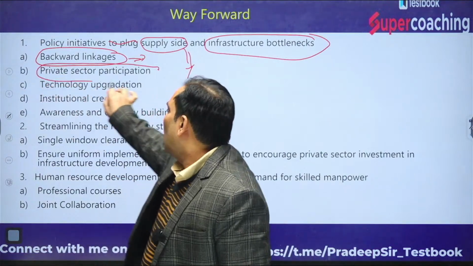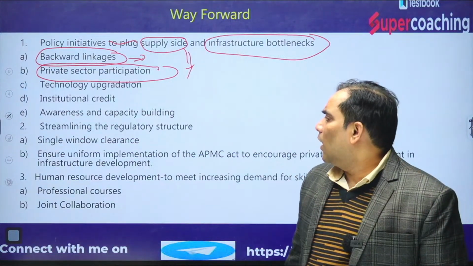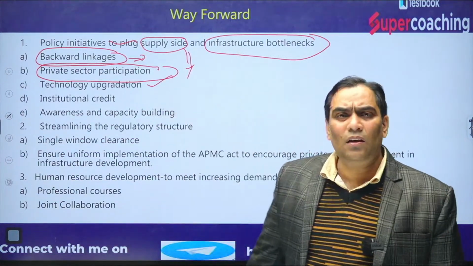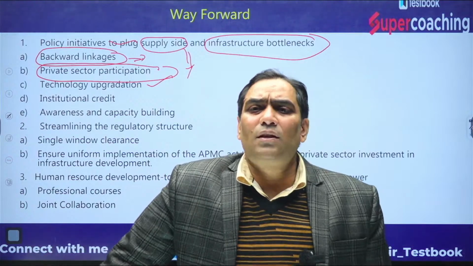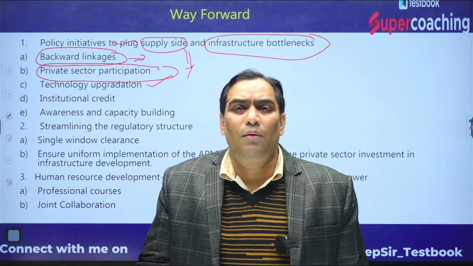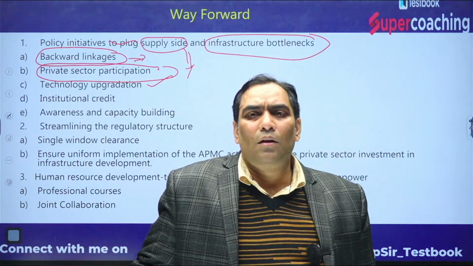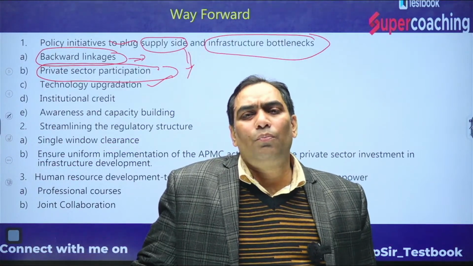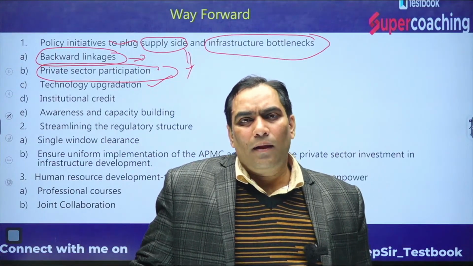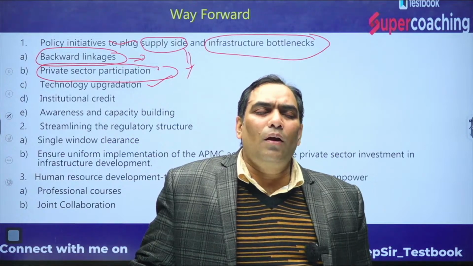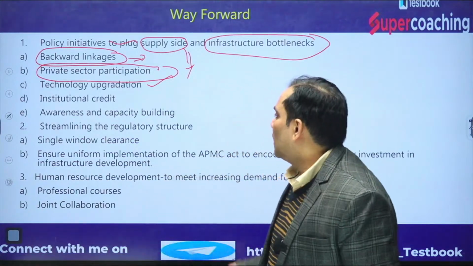That means government is encouraging private partnership as well through the PPP model. That means there will be technology upgradation at the farm level, as well as technology upgradation at the industry level. And we already discussed, that's why government is coming with mega food parks. Now whatever food processing we are doing is being done by small players at individual level. They cannot adopt economies of scale, which cannot increase their efficiency. So that is technology.